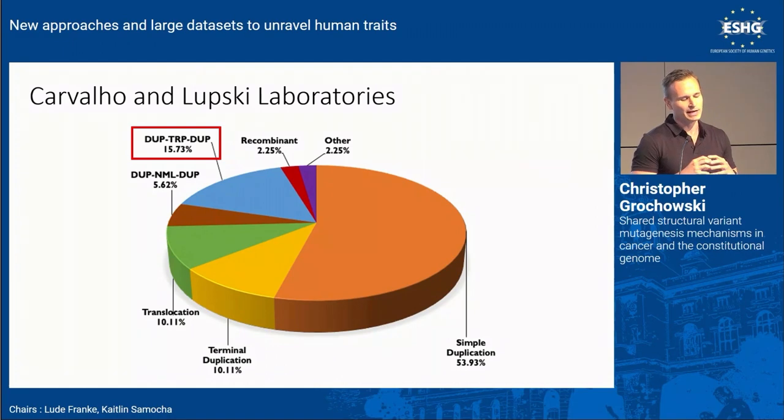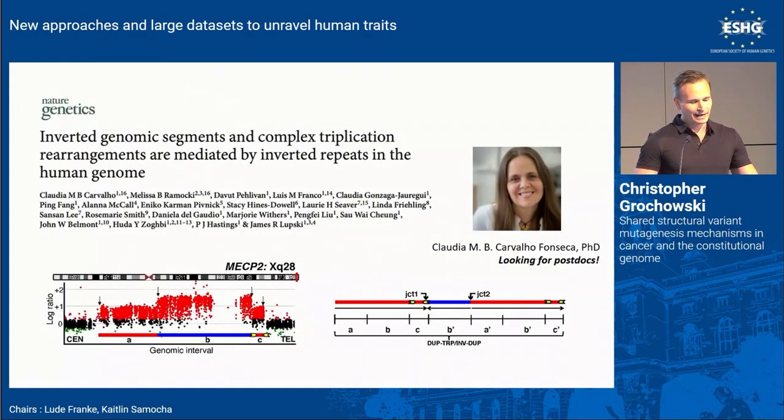But what I want to focus on today, and what we've really focused a lot of our work on, is looking at a very complex structure known as the dupe-trip-inverted dupe structure. This structure was really beautifully shown by Claudia Carvalho in a 2011 Nature Genetics paper, where she showed the copy number state of the triplication was actually inverted within this segment that formed 2 breakpoint junctions within the structure. If you're not used to looking at array CGH data, we're going from a copy number neutral up to a duplication, up to a triplication, back down to a dupe, and then back down to normal. And this structure, even though we have 4 points of copy number change, forms just 2 breakpoint junctions.